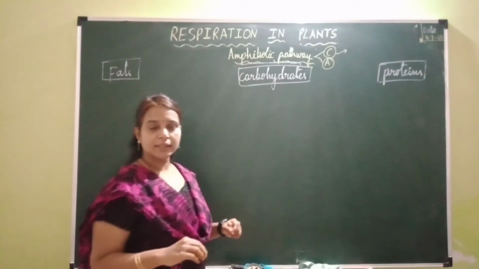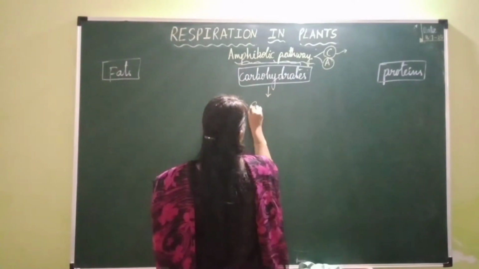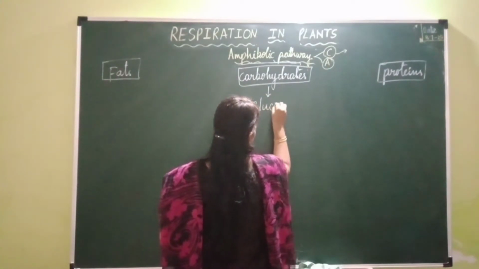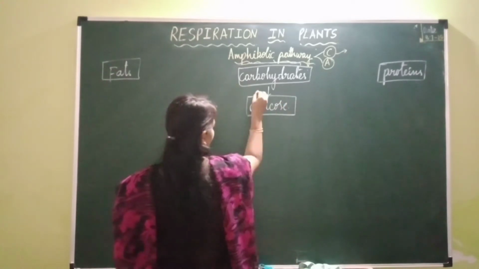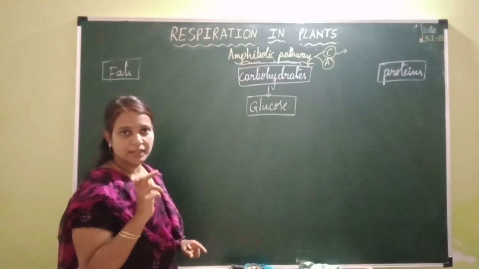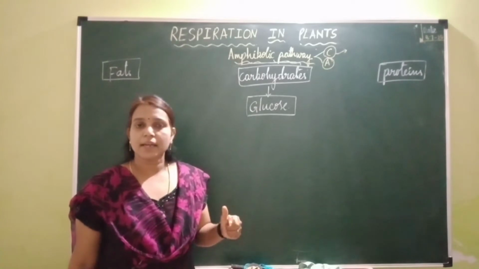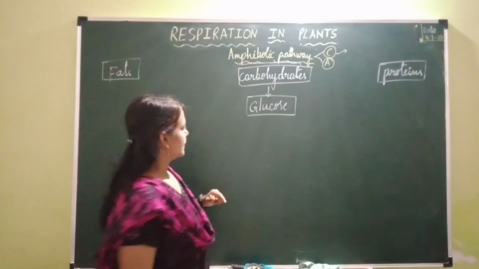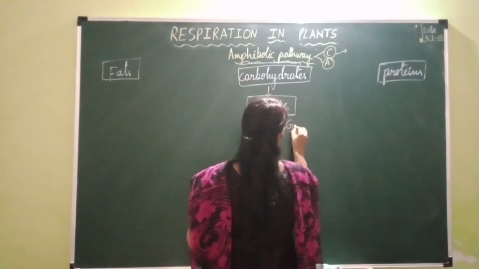Stored form of carbohydrates undergo breakdown into glucose. Now this glucose enters into the glycolytic pathway, that is glycolysis, the first pathway of aerobic respiration. Aerobic respiration involves glycolysis, link reaction, and Krebs cycle. So it enters into the first pathway, that is glycolysis.